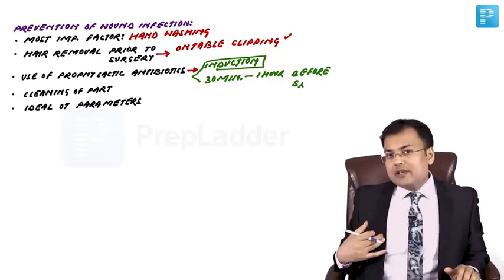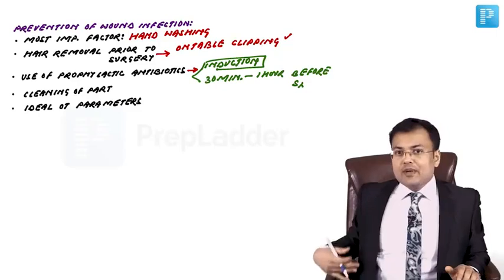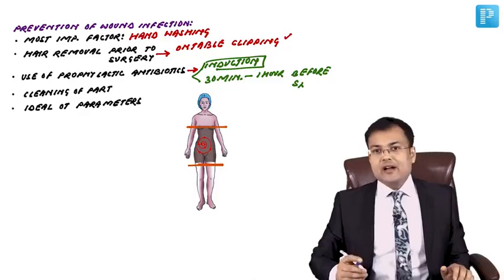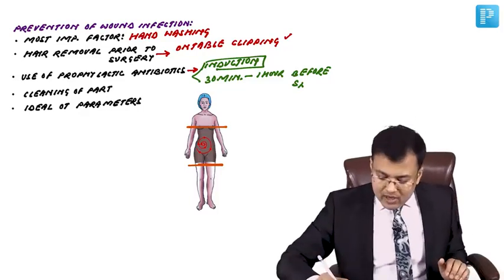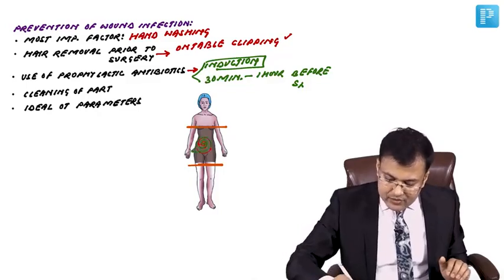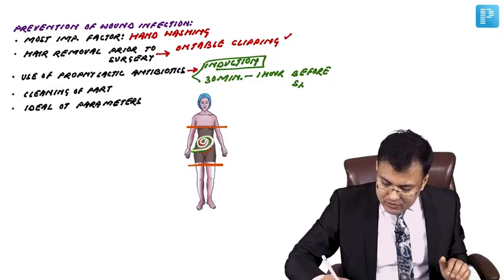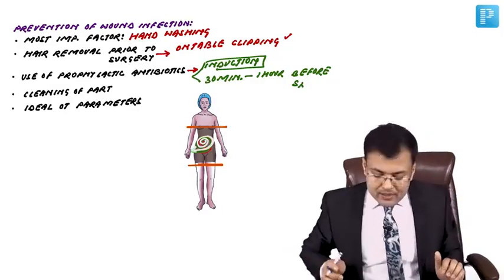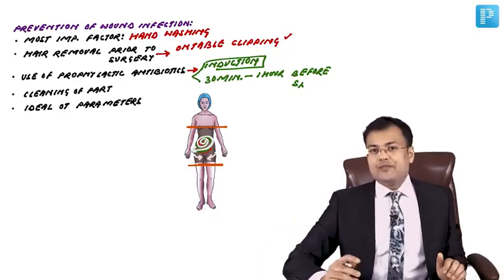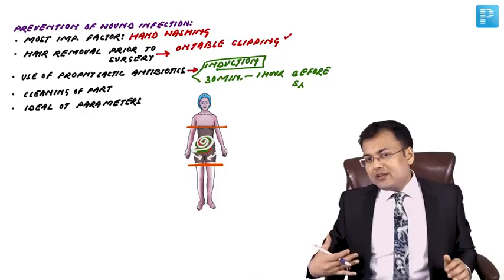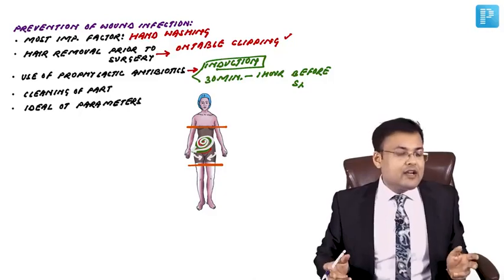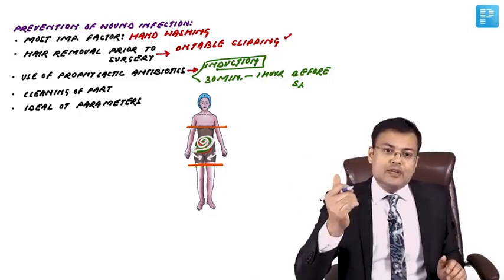Generally in abdominal surgeries, we have to clean the area from nipple to mid-thigh. How are we going to clean? The abdomen, we clean from medial to lateral. But the perineum is the infected part, so in the perineal region, or the area of genitalia, we go from lateral to medial.